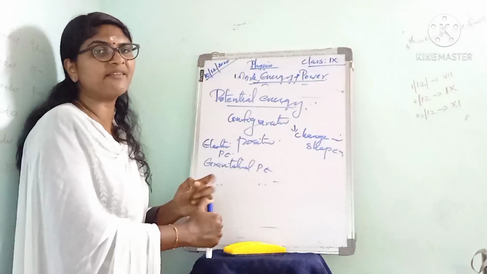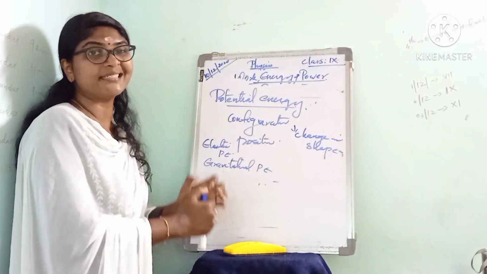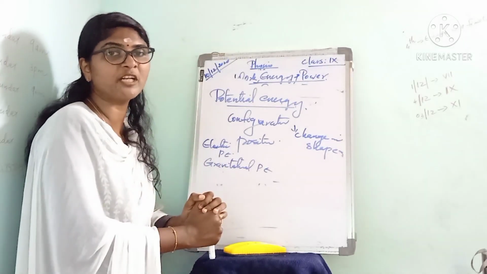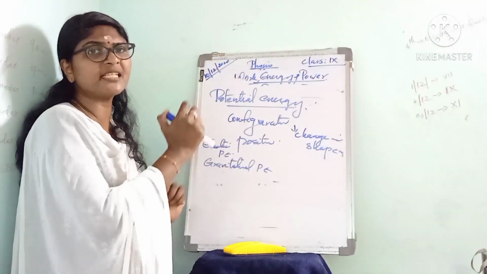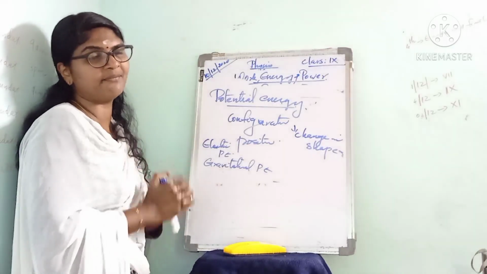Also, when we stretch a bow, its shape changes, so a stretched bow possesses potential energy. When we release the bow, the arrow moves forward with a very high velocity.